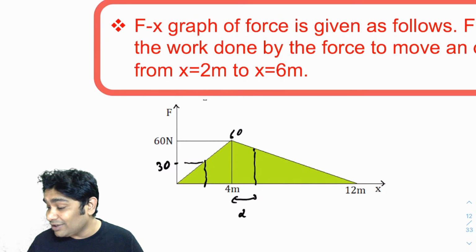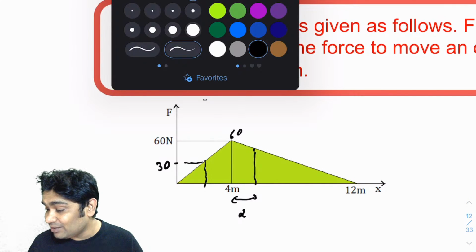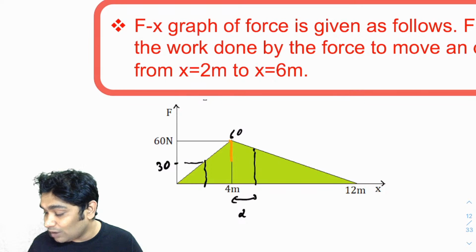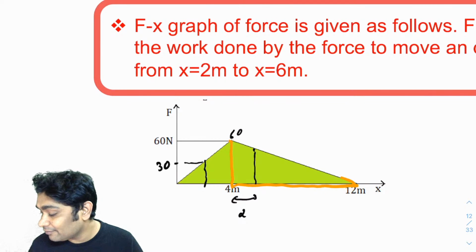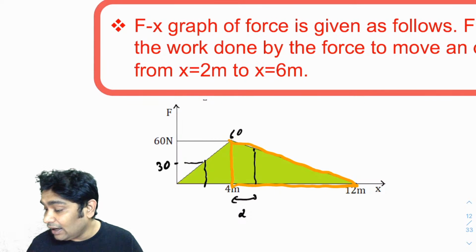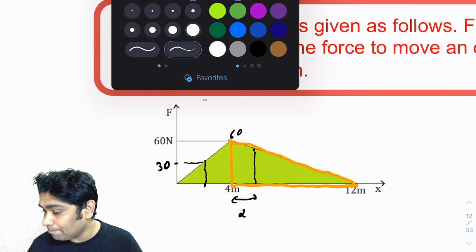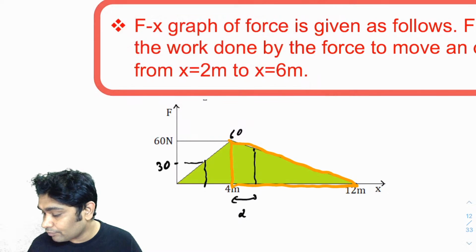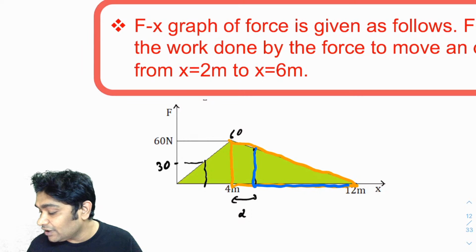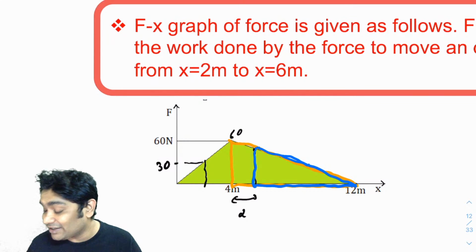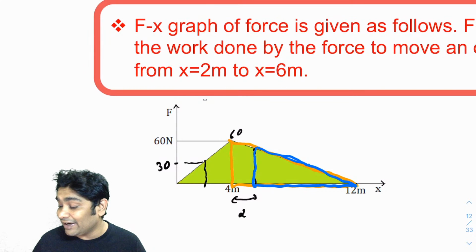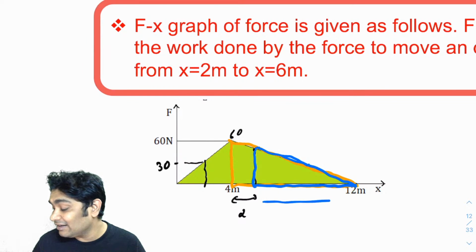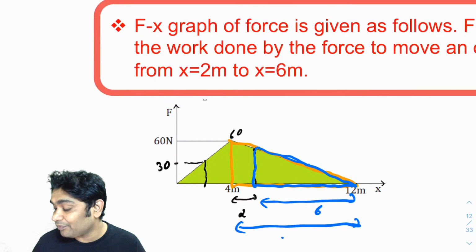You can see that these two triangles are similar triangles, this one and this one, so you can use that fact to calculate the height. From here, what you will get is that this would be 6 and this entire thing would be 8.